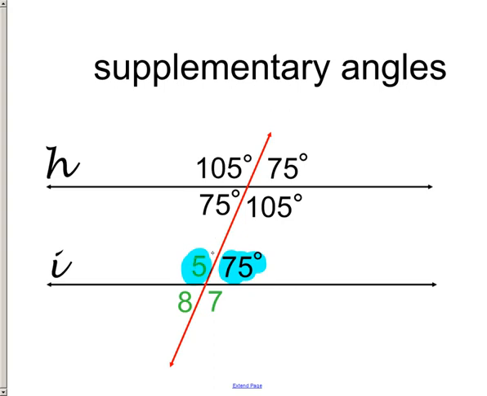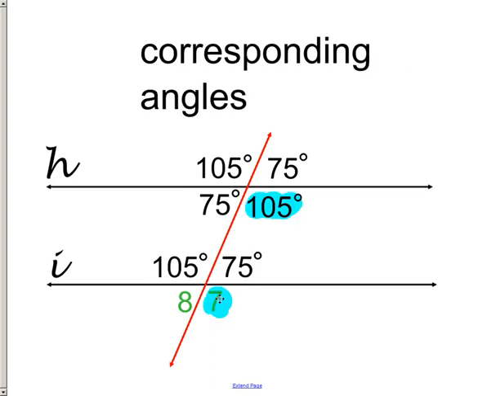corresponding. I mean, the options are endless. In this situation, I am going to use corresponding. If this is the bottom right angle up here at the top, I know that angle 7 has to be 105 degrees also because they're corresponding angles. And the same thing is true right here as well. There's so many different ways that you can go and get this information. It's just a matter of understanding the angle properties and using it to your advantage.